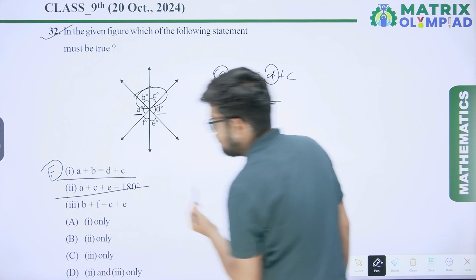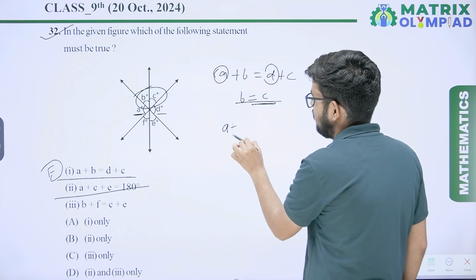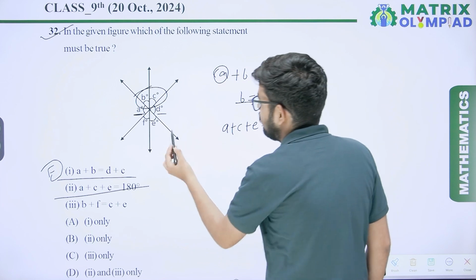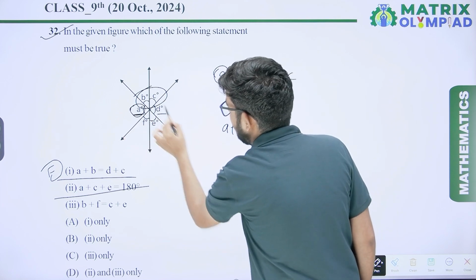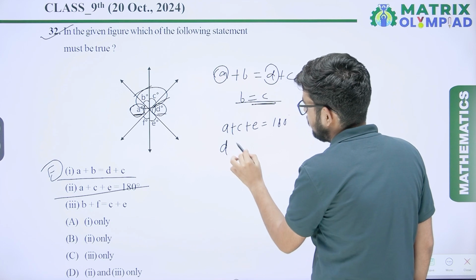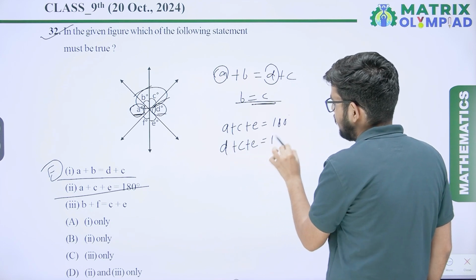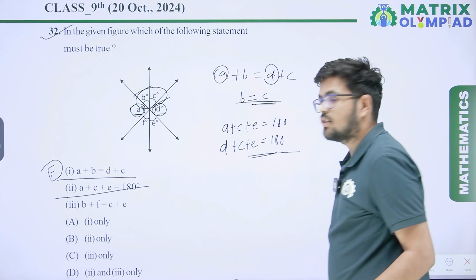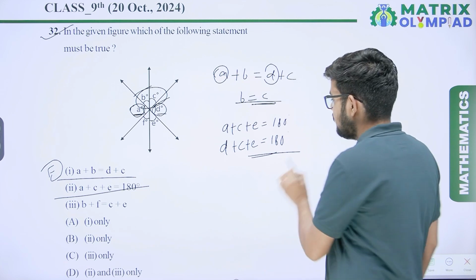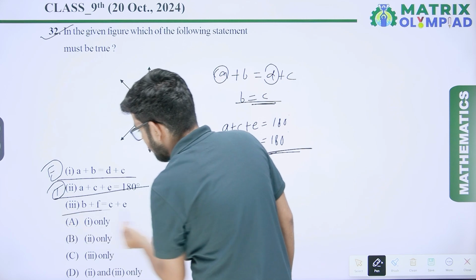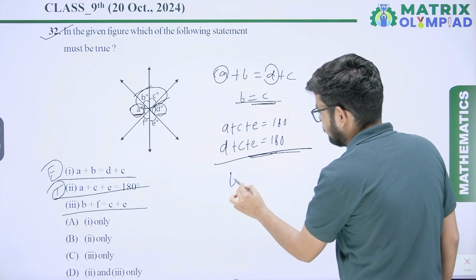Second one, A plus C plus E equal to 180 degree. Okay, so here angle A equal to angle D. Why? Because vertically opposite angles. So D plus C plus E equal to 180 degree. You can say D plus C plus E are the sum of angles on a straight line, it is always 180 degrees. So second is true.